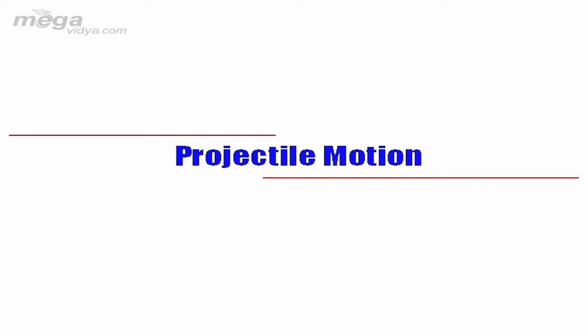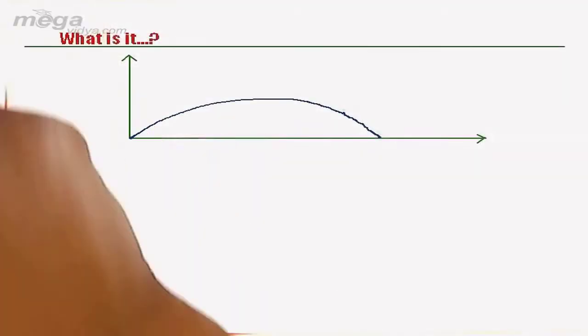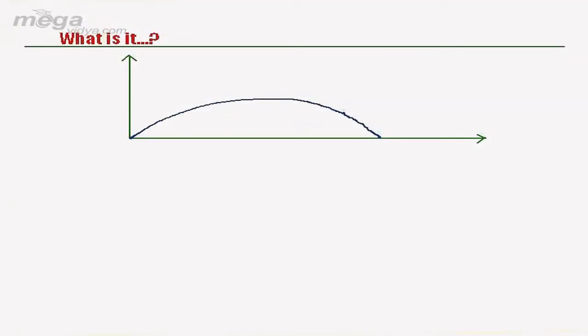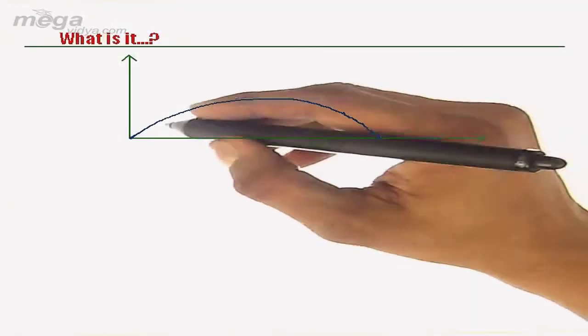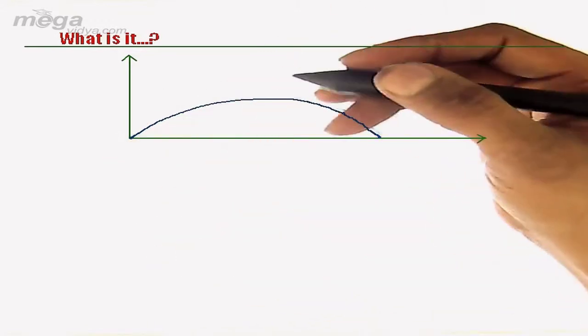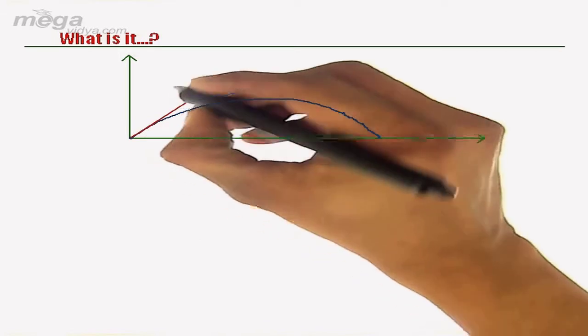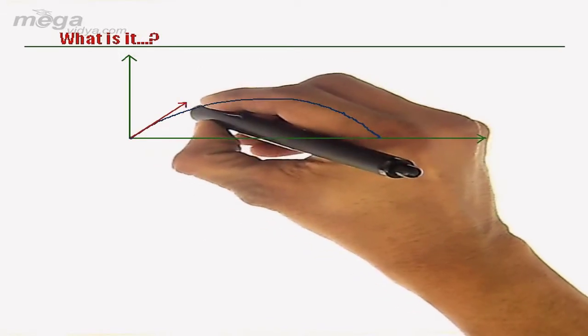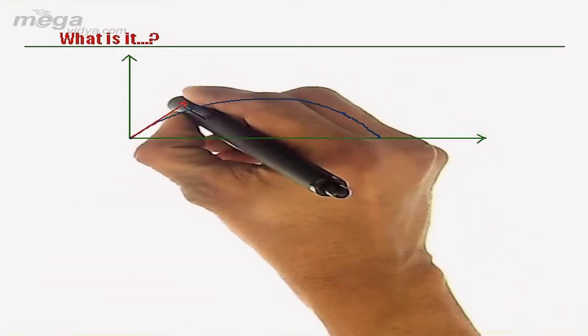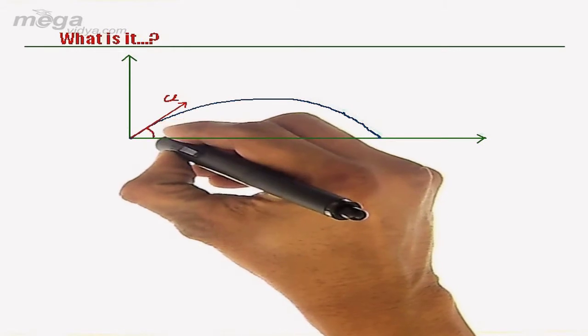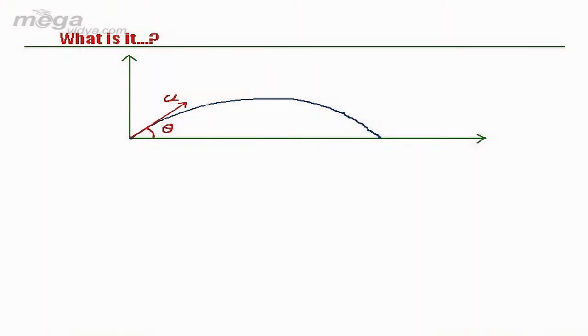Two-dimensional motion, like motion of a cricket ball after a lofted shot by a cricketer. Here we have a trajectory of a cricket ball. We shoot it up at an angle theta with the horizontal. The velocity of projection for this projectile is u, making an angle theta with the ground.